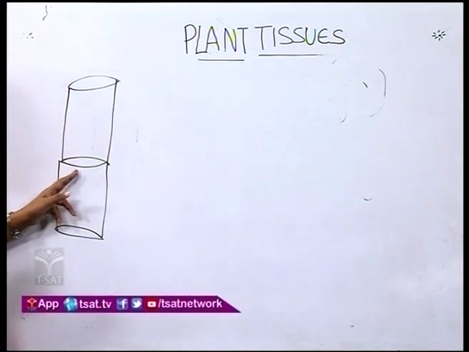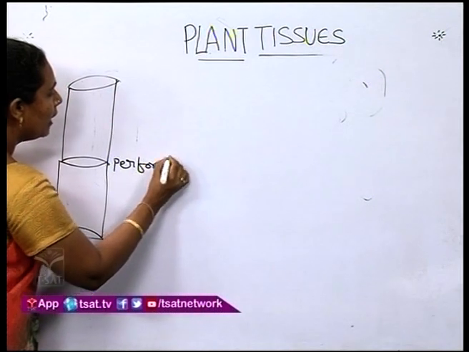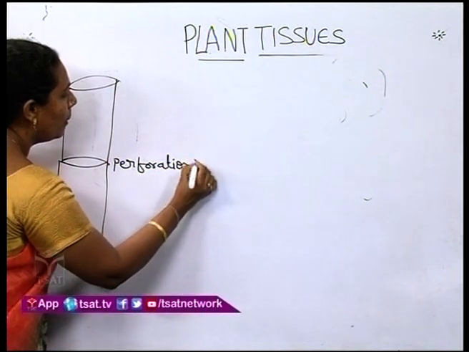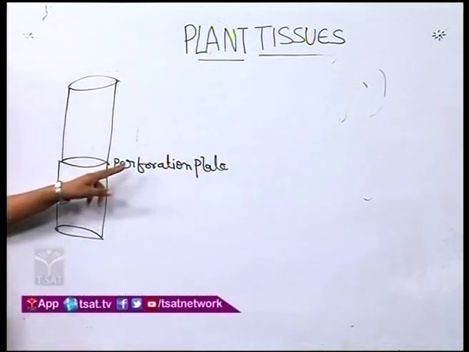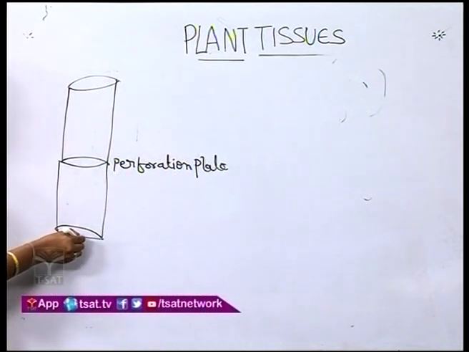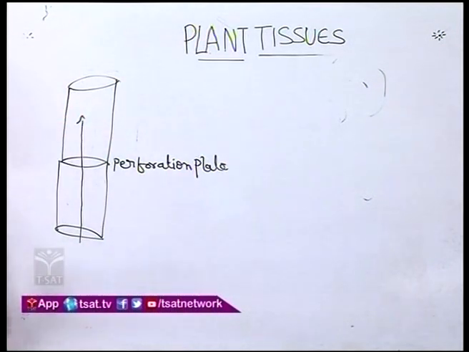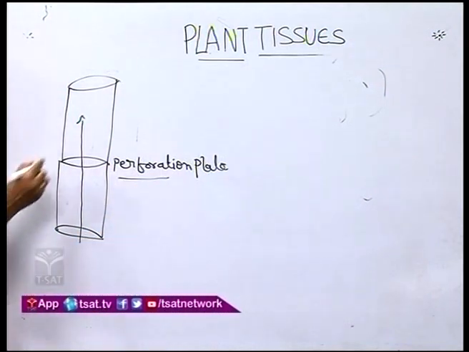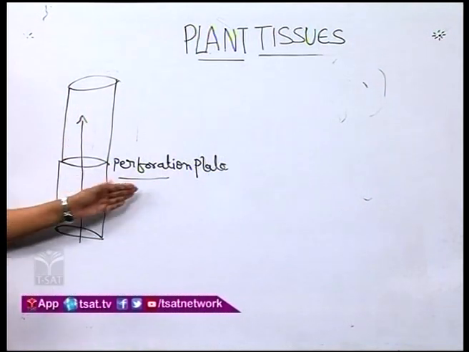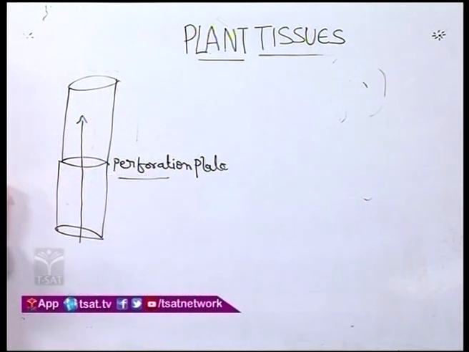In between vessel elements you can see the perforation plate. With this perforation plate only, water can easily transport from one vessel element to the other vessel element without any obstruction. What does this perforation plate mean? This perforation plate contains pores. So that's why we are calling it a perforation plate.